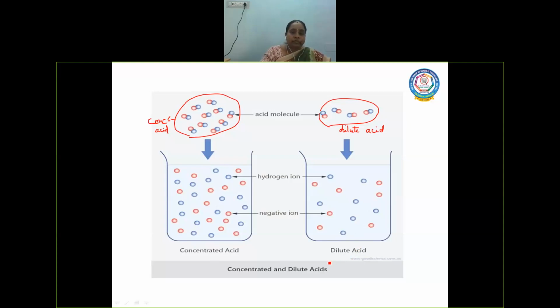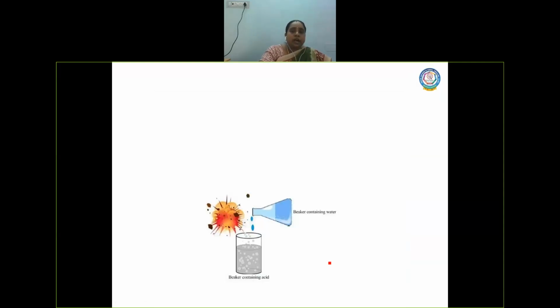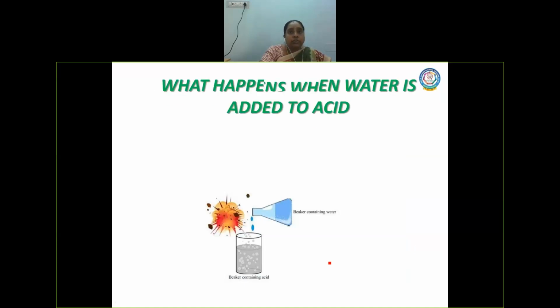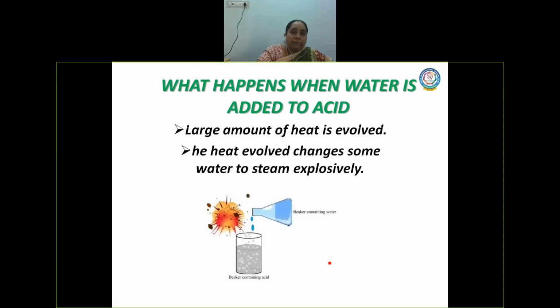Okay, right. Now we're going to learn how to dilute acid and what happens when acid is added to water or water is added to acid. Here you have a picture that shows what happens when water is added to acid.